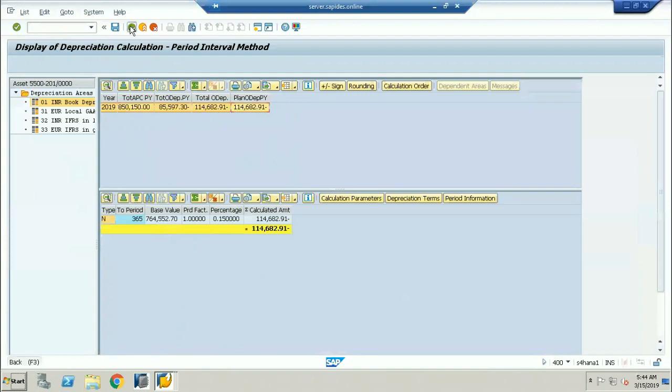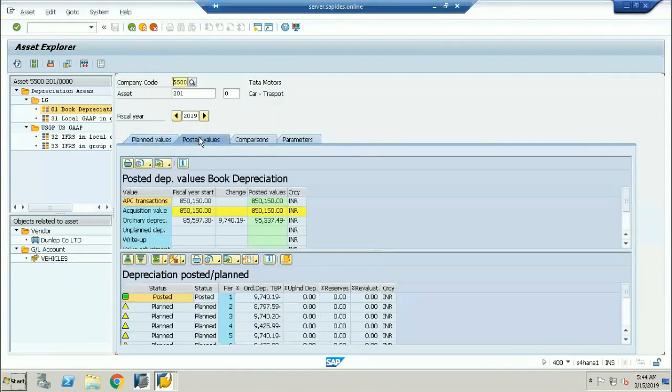Now, we have run the depreciation for the period of 1, that is January, with a depreciation of 9,740. This is the depreciation value. You can see here, it is in the green color. You have posted the value successfully.